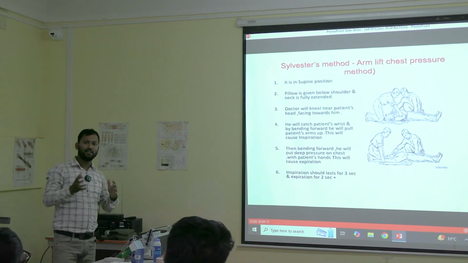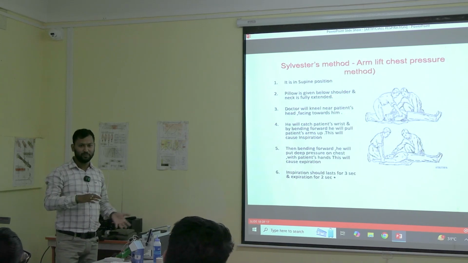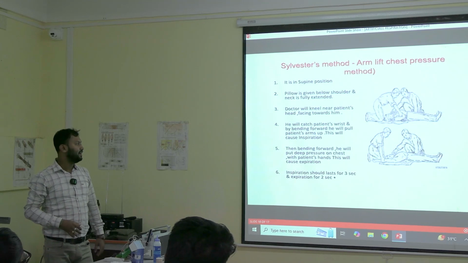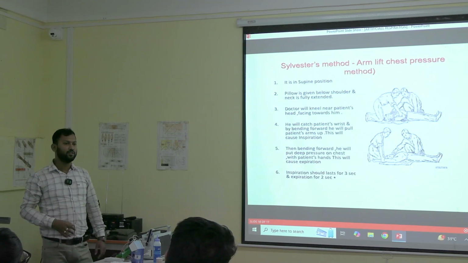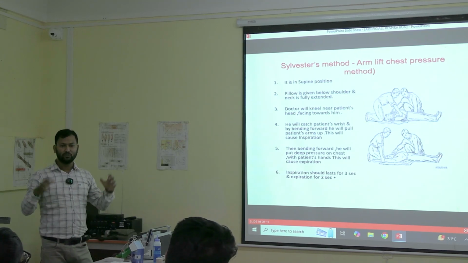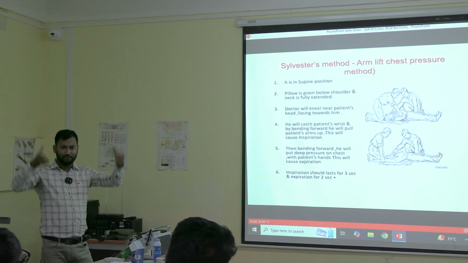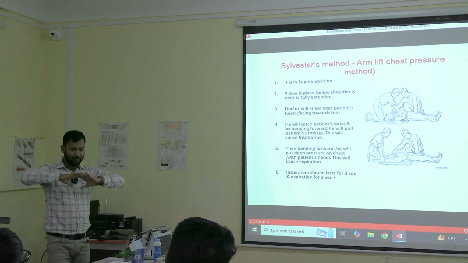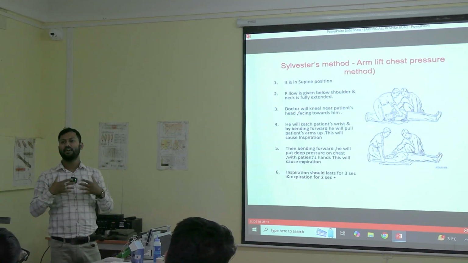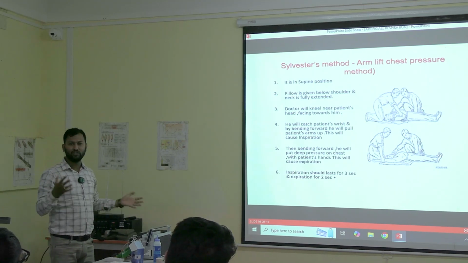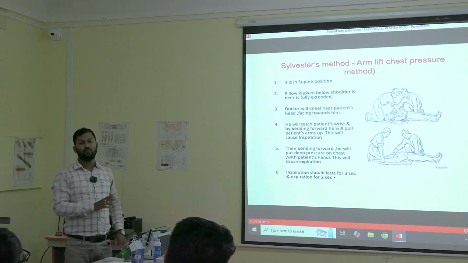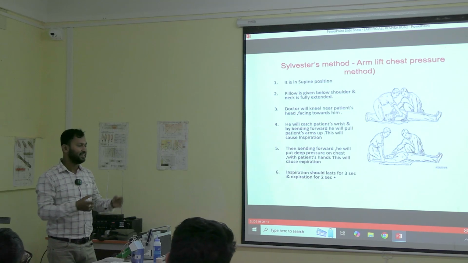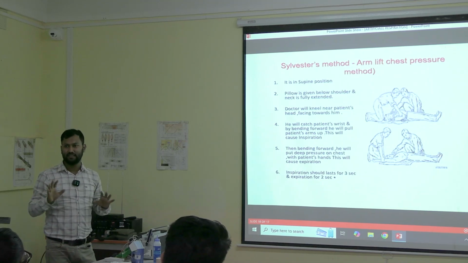So it is similar, just that we are keeping the patient in the supine position now. Inspiration usually lasts for 3 seconds and expiration for 2 seconds. For your convenience, you can count 1, 2, 3 when you are pulling the patient's arms. Then again, we are pressing. You can count 1, 2, like 1, 2, 3, then 1, 2, so that the ratio is maintained. We will do this similarly for all the methods. We do 12 to 14 cycles per minute, so that the breathing rate is kept normal.